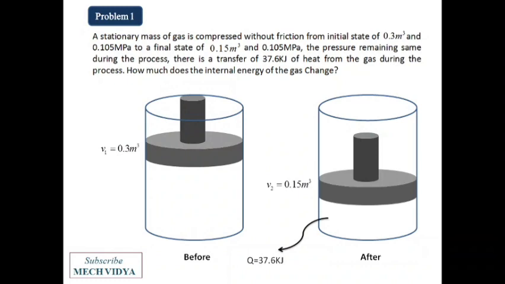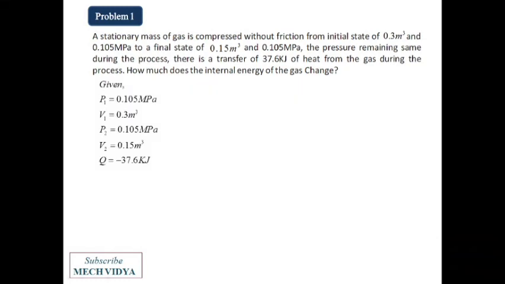Given data: P1, V1, P2, V2, Q, all these things I have written. P1 is equal to P2, which can be written as P, that is, the pressure is constant here. So by applying the first law of thermodynamics, we know that Q can be written as the summation of del U plus W. We have already seen this in the previous lectures.